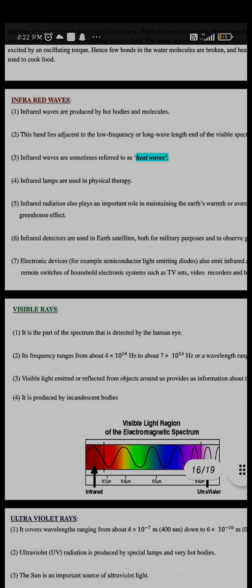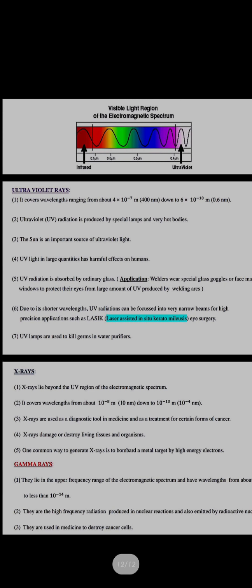These are always produced by incandescent bodies, through which we can see the light, like incandescent bulbs, mercury lamps and sodium lamps. If you talk about ultraviolet rays, these are produced by special lamps and very hot bodies. The important source of ultraviolet rays is the sun, the main source. If you talk about applications, they are used in the purification of water. Special glass goggles are used by welders to protect the eyes from these rays.